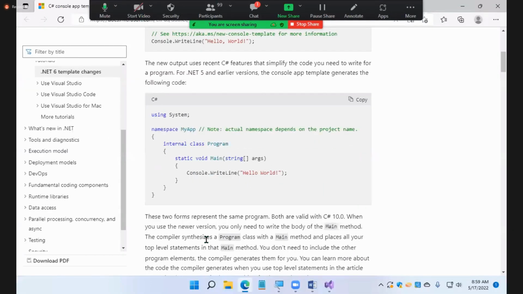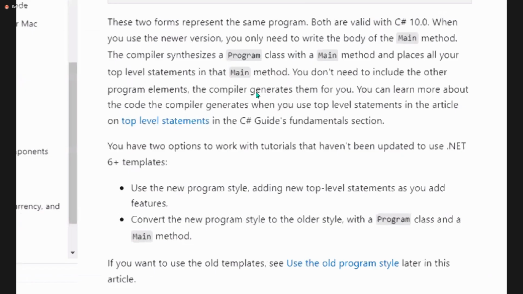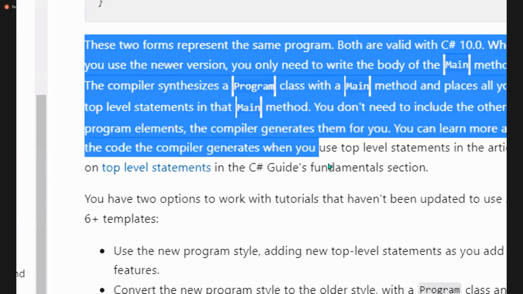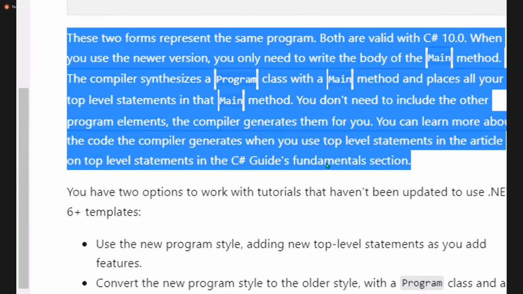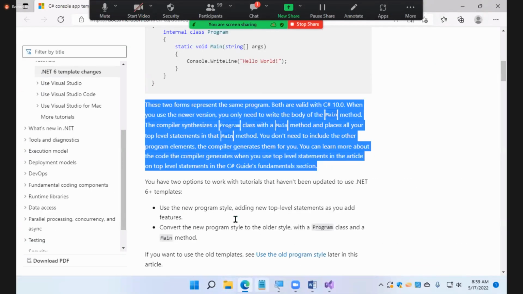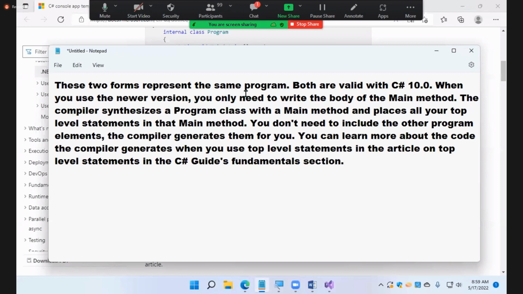For your understanding, these two forms represent the same program. Both are valid with C# 10. But the first one is not valid with C# 9. With C# 9, the first one will not work. The first one means the top level statement I used, only a single line. That's not valid in C# 9. Both are valid with C# 10.